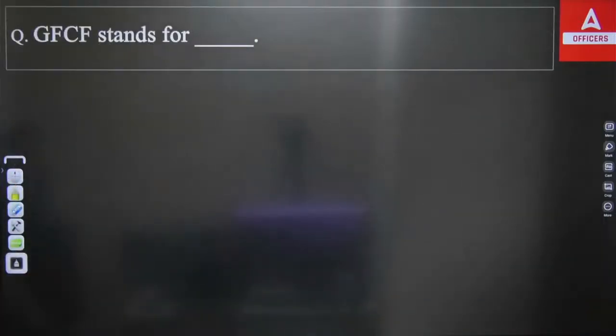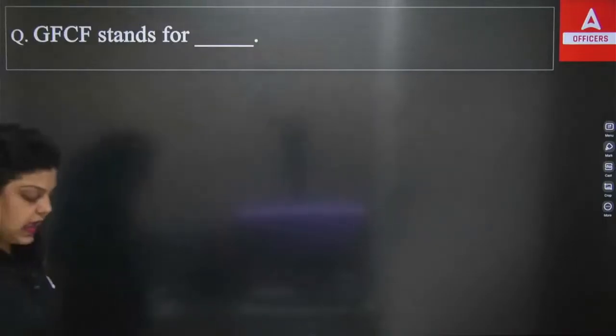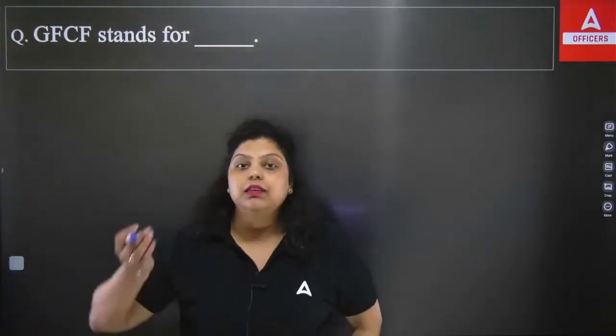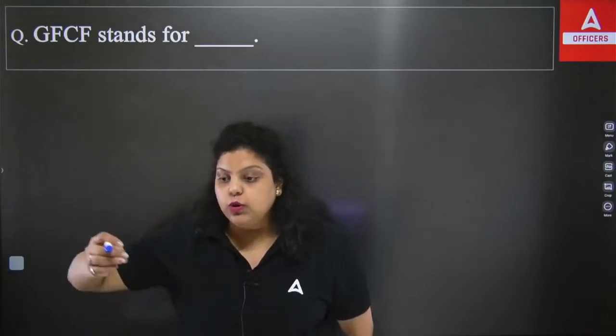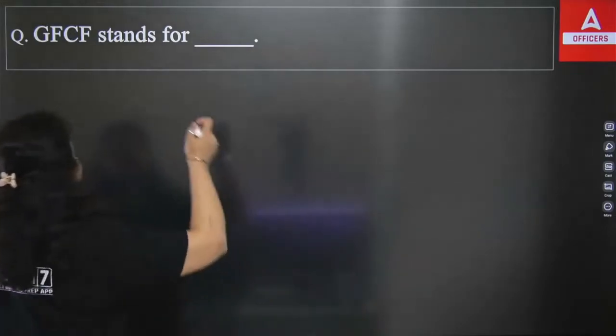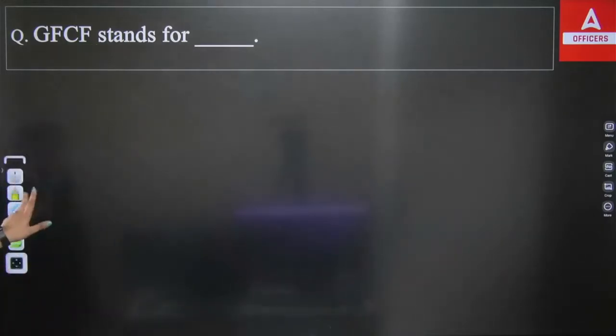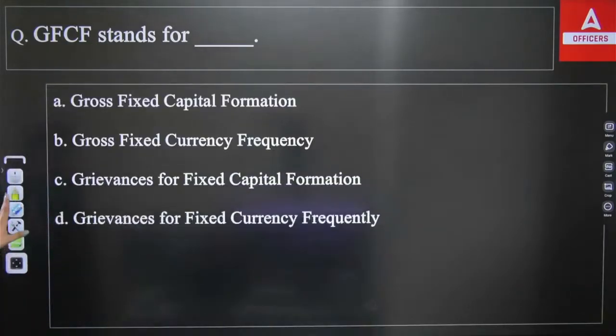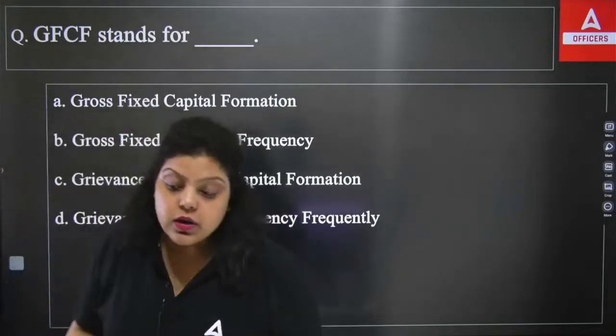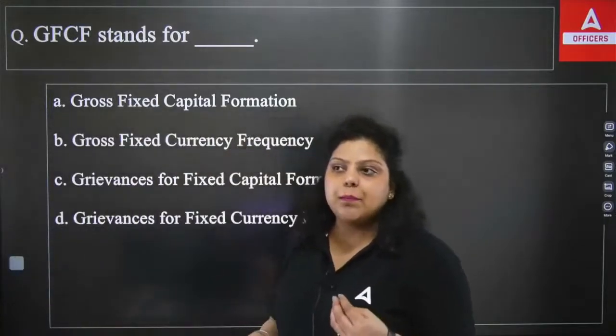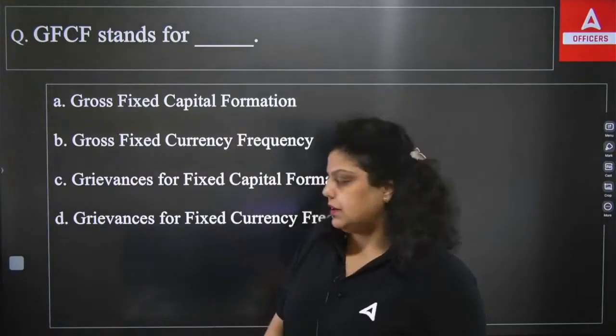Okay, now this question is talking about a full form. So abbreviation type questions can be asked in 0.5 marker questions, and you have to answer these also. What does GFCF stand for? These are the options. The full form of GFCF is related to your production. First of all, we are talking about economy, which means we are talking about capital, funding or money.